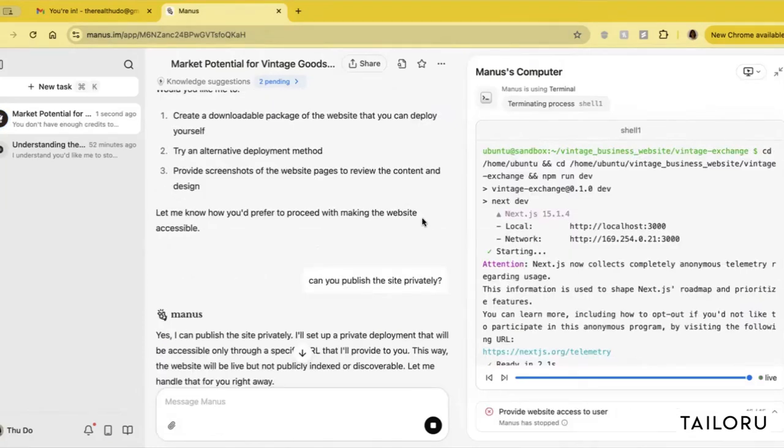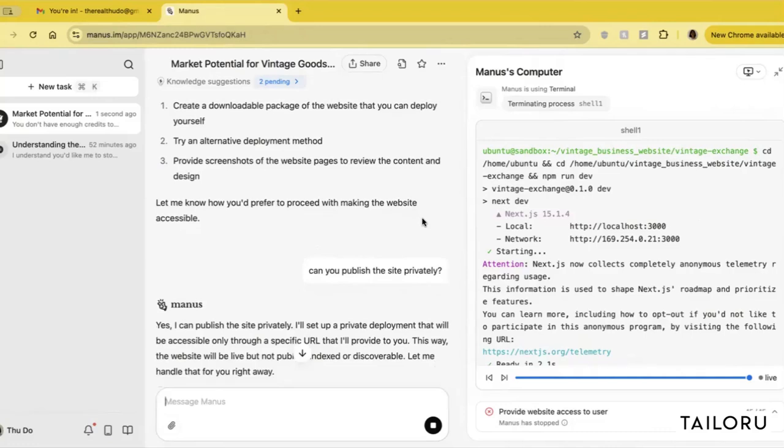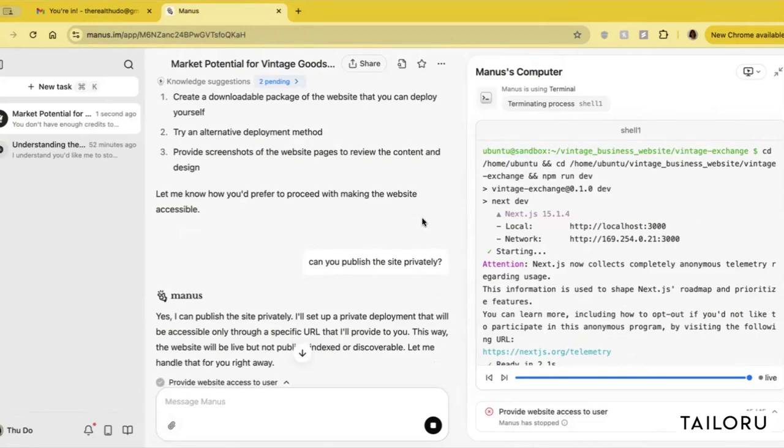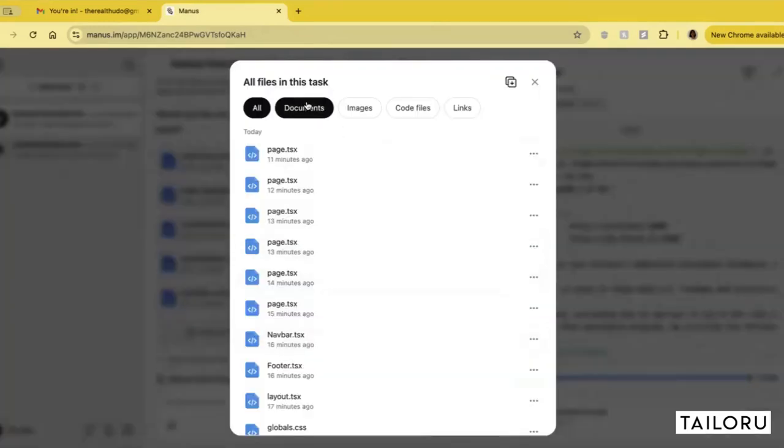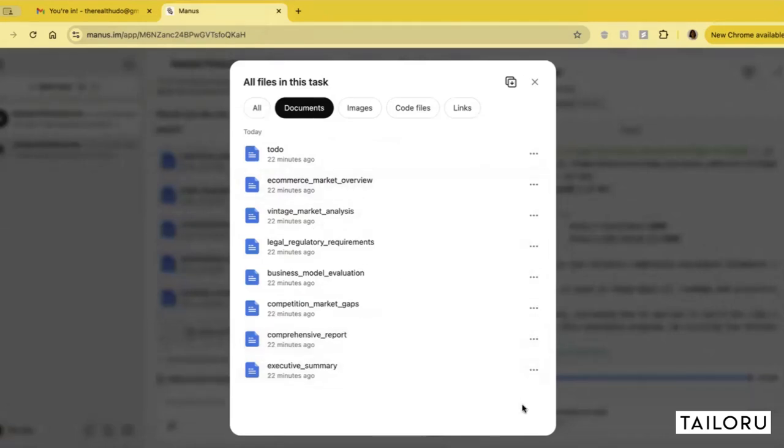Manus asked if I want to publish the site publicly, and I said no, because this is research for a new market, and I might not want to provide public access to this report. I asked Manus if it can publish the site privately, and it said yes, it can, but it will cost a lot more credits. A bit of context: up until this point, I have spent about 50 minutes waiting on this report, and apparently used up all of my 1,000 credits. I'm going to go through and make sure that I can consume all of this report and see where I go from here.